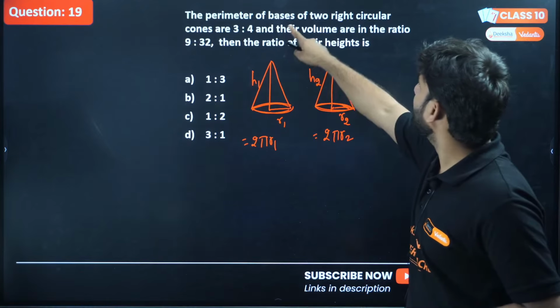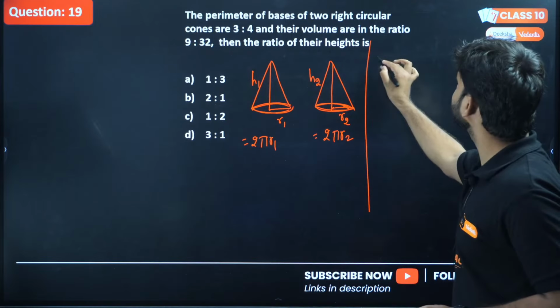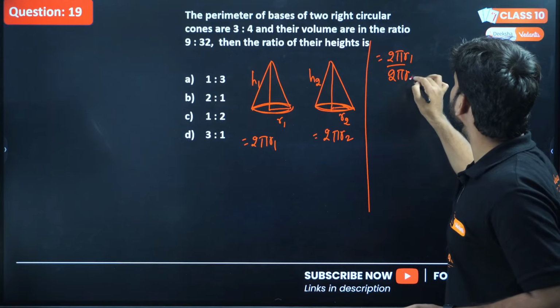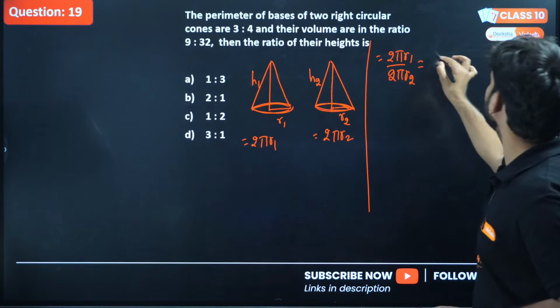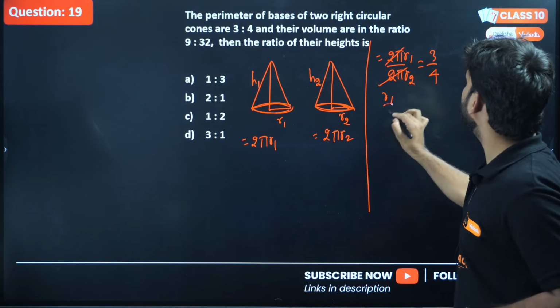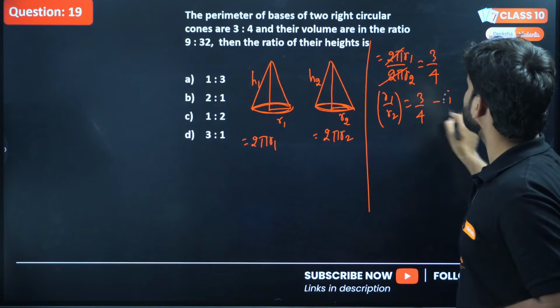The ratio of the perimeters is 3:4. So what we have to do here: 2 pi r1 divided by 2 pi r2 is given as 3:4. So 2 pi cancels with 2 pi, and r1 by r2 we are getting as 3/4. Call it equation number 1.